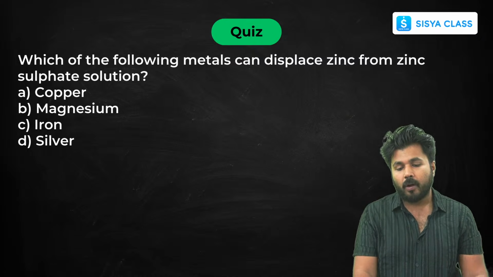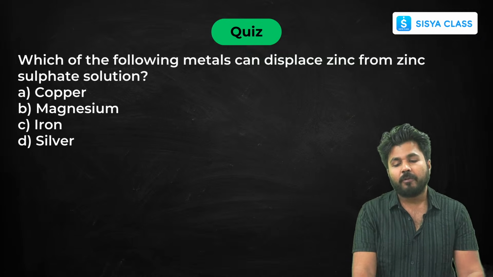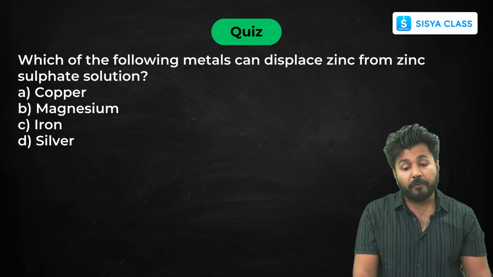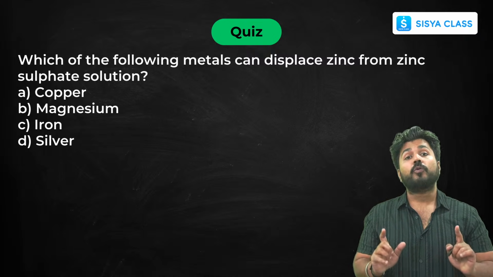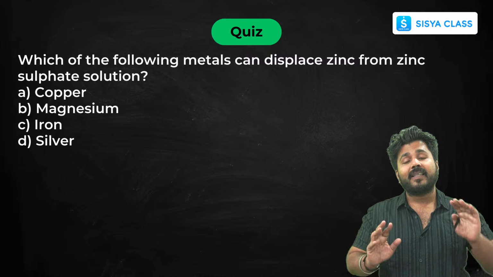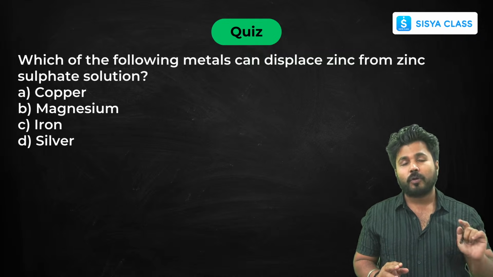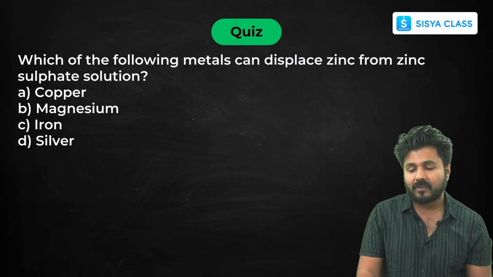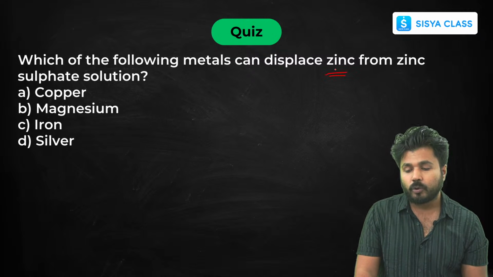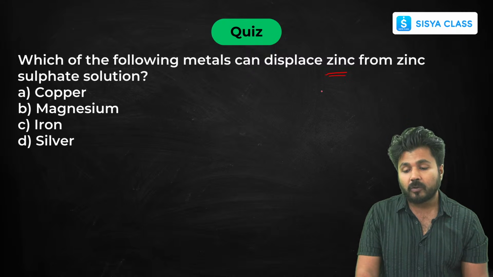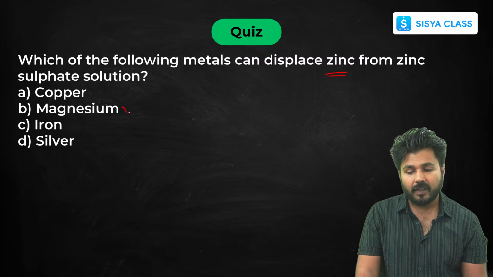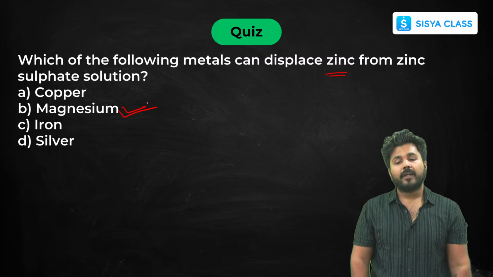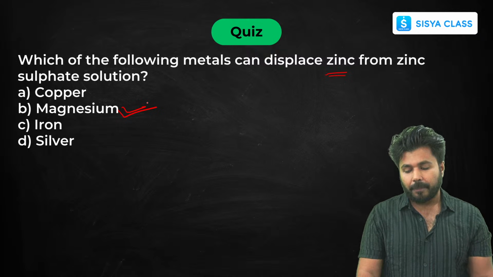Now next question. Which of the following metals can displace zinc from zinc sulfate? If you have to displace any metal, then that metal should be more reactive. So if you have to displace zinc, you have to choose a metal which is more reactive than zinc. Then again it comes to your reactivity series. So which is more reactive than zinc? Magnesium is there. So the answer will be magnesium.